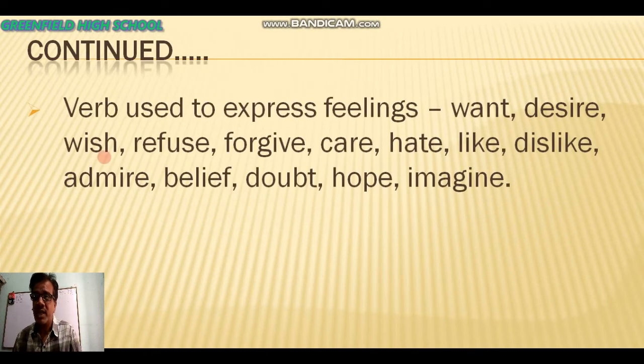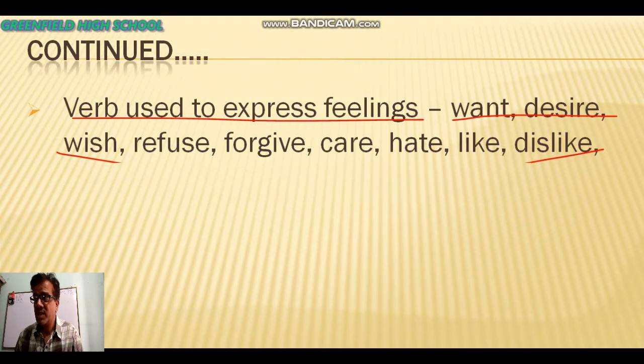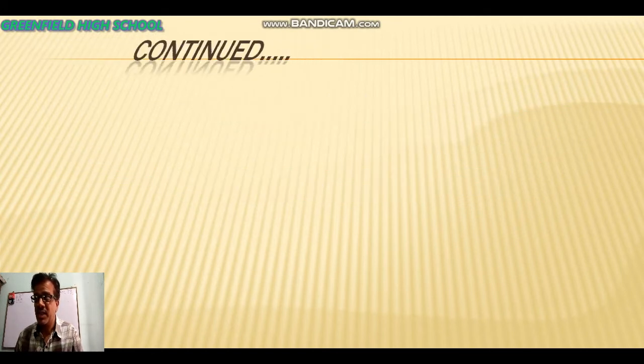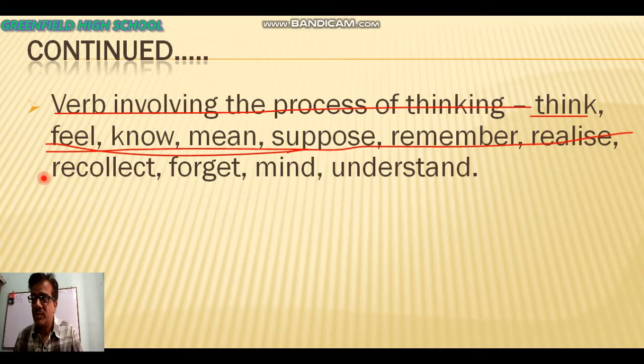Second, we have to also know the verbs used to express our feeling. The words want, desire, wish, refuse, forgive, care, hate, like, dislike, admire, believe, doubt, hope, imagine. These words cannot also be used in present continuous tense. We cannot write imagining, hoping. This is wrong. After that, next we have to know verbs involving the process of thinking, like think, feel, know. You cannot write knowing. You cannot write supposing, remembering. These words are never used in present continuous tense.